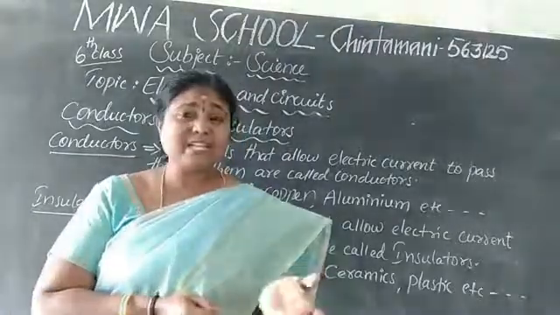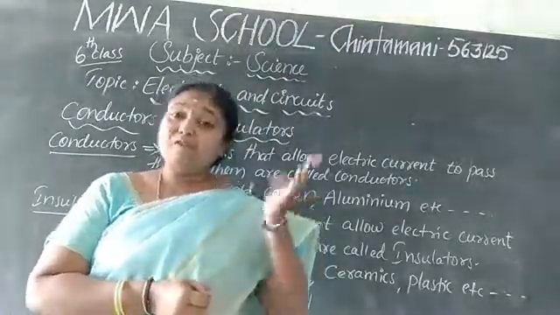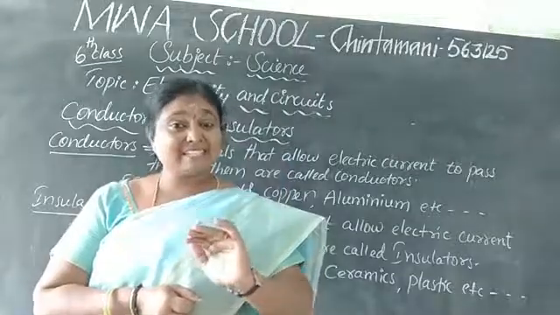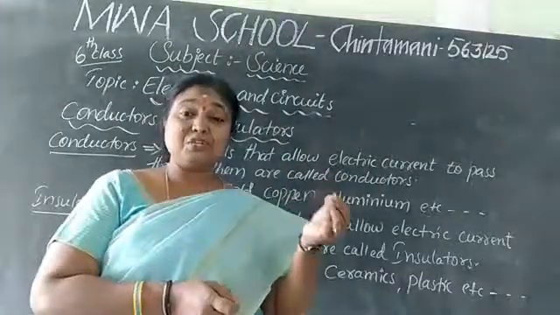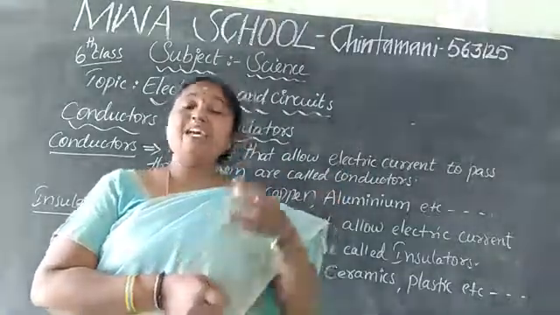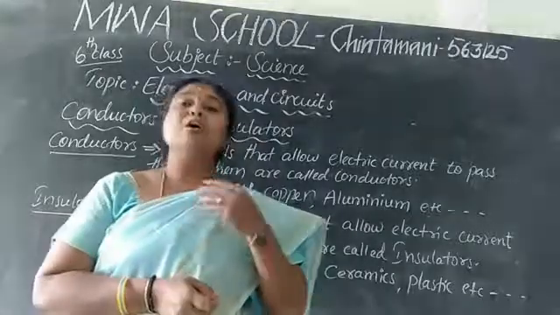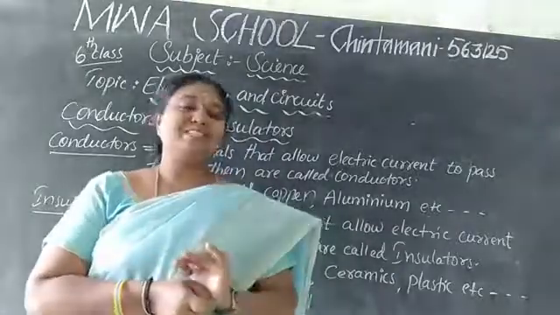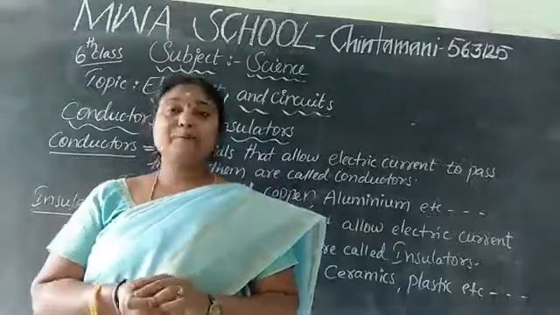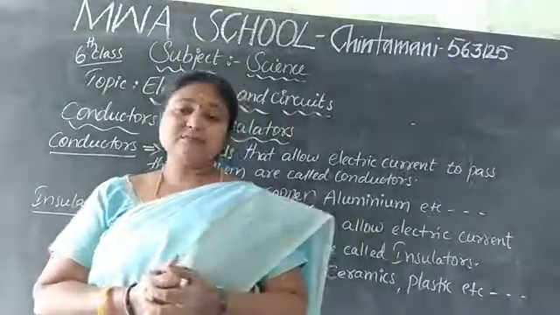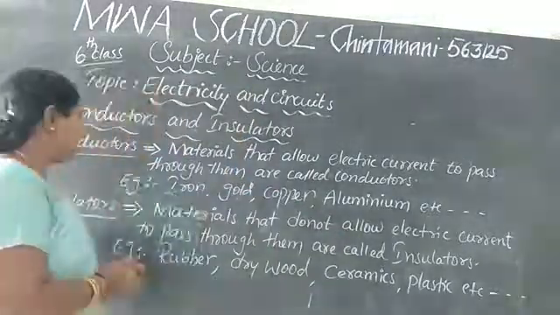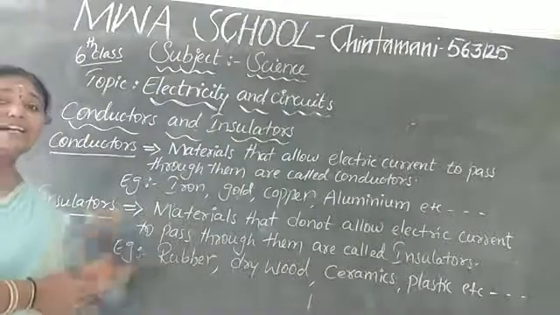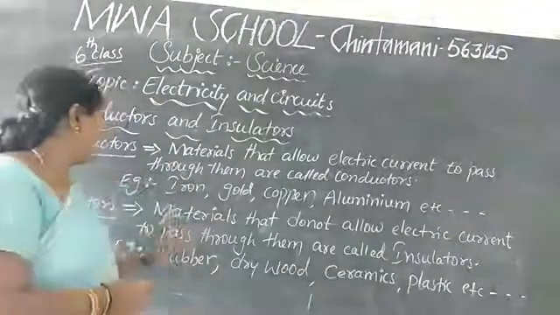The heat is also passing through. Electricity means if you touch it, it gives us a shock. That means the devices will also become hot. Those substances we call conductors. Is it? Yes.